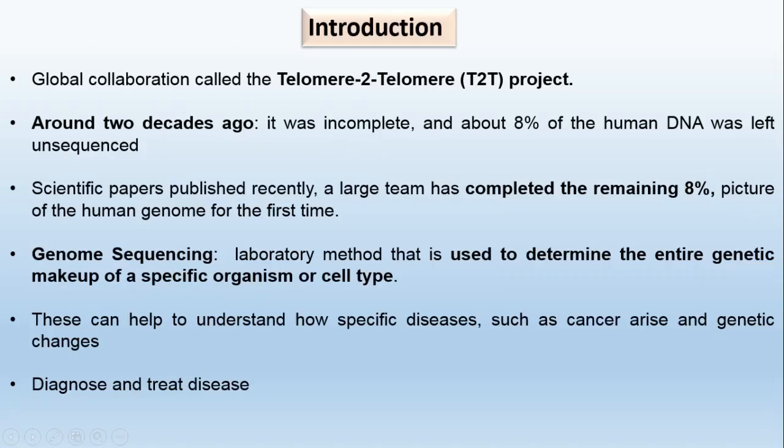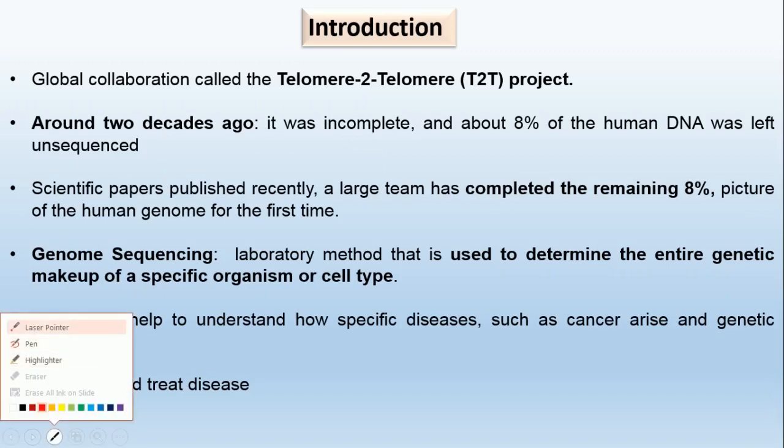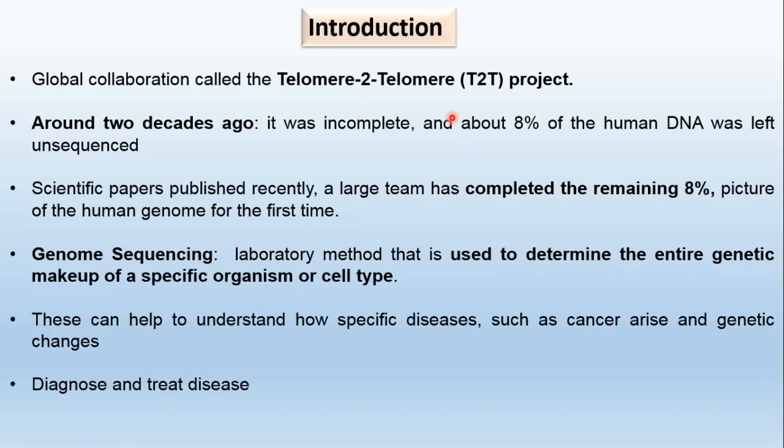So, the introduction: basically the global collaboration called the Telomere to Telomere project. Let's take the laser pointer here so it can be better understood. What was left in the previous Human Genome Project, which was announced in 2003?